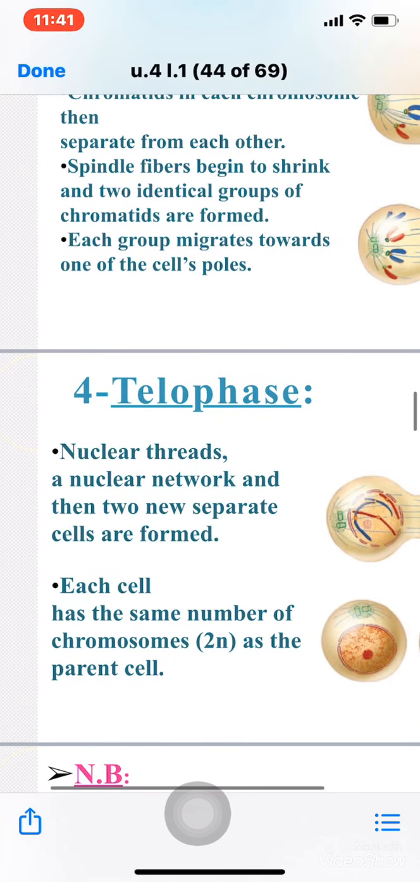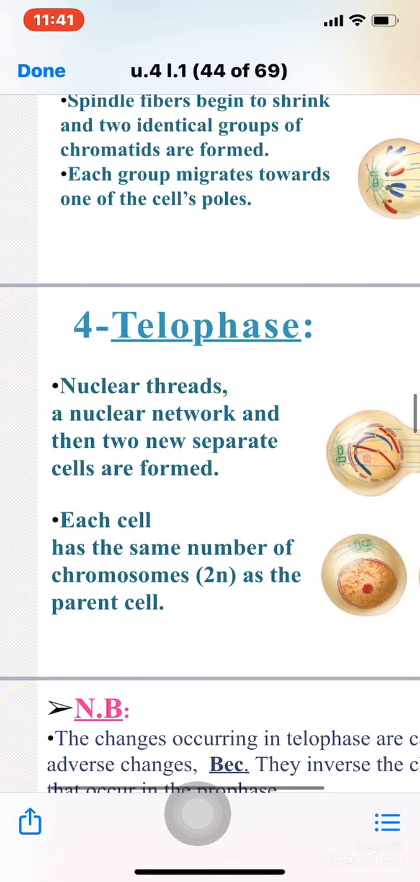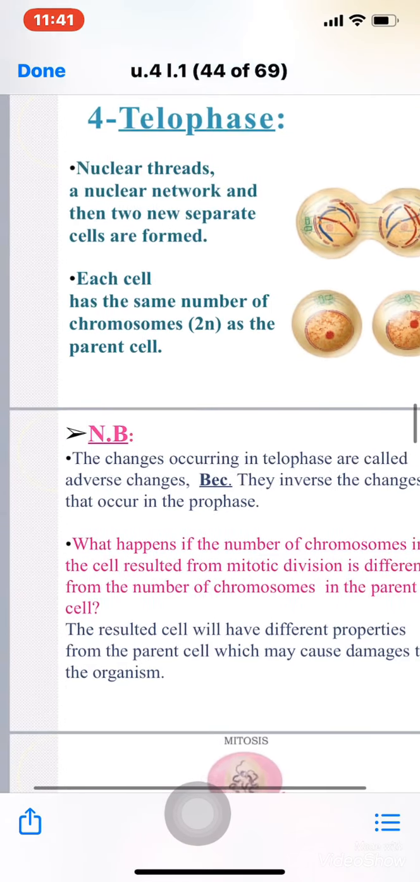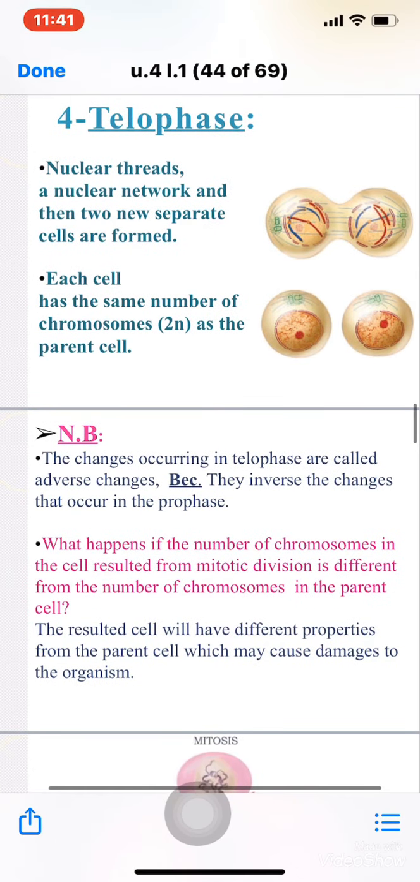Each cell has the same number of chromosomes, 2n, as the parent cell, because both have the same number of chromosomes as the parent cell. They are a copy of the parent cell. The changes occurring in the telophase are called reverse changes. Why? Because they reverse the changes in the prophase. Yes, they are the opposite of the prophase.